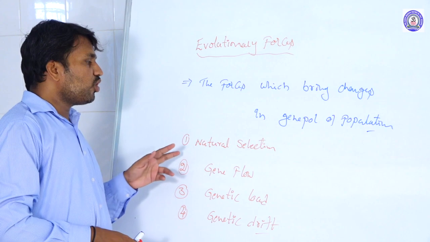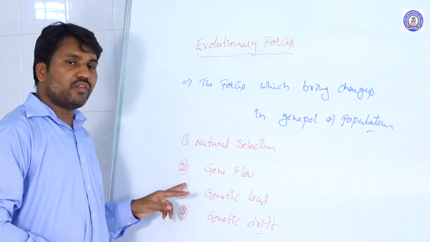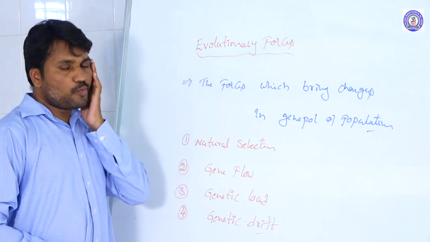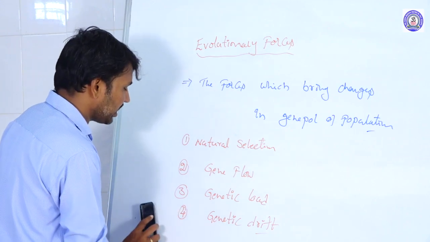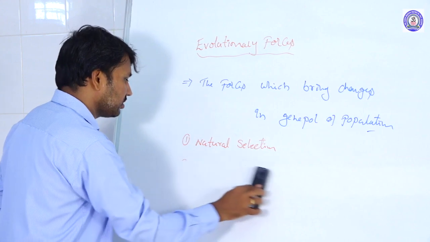Basically these are the four forces involved in the evolutionary process. So they can be studied one by one. First one is natural selection.